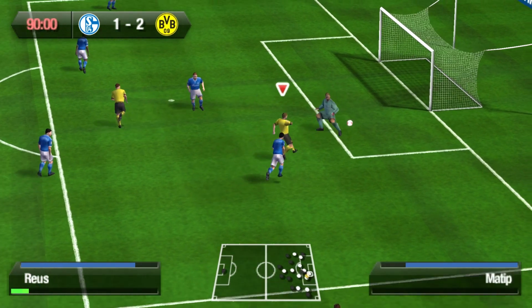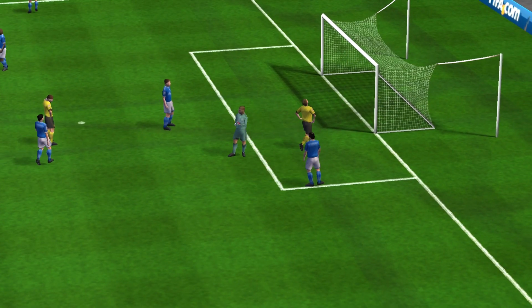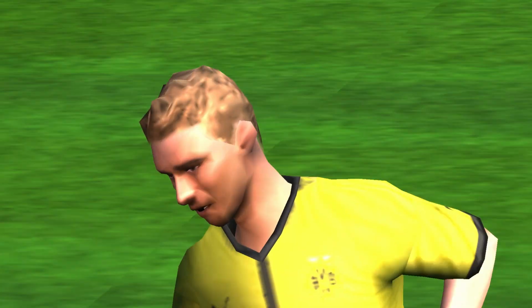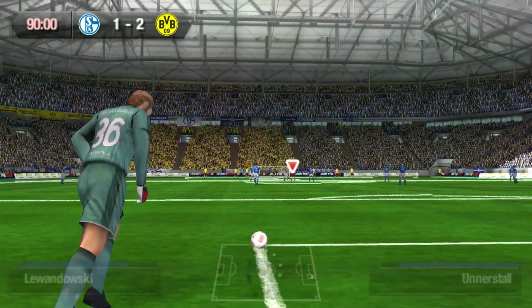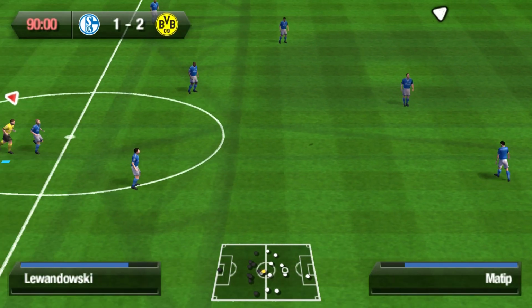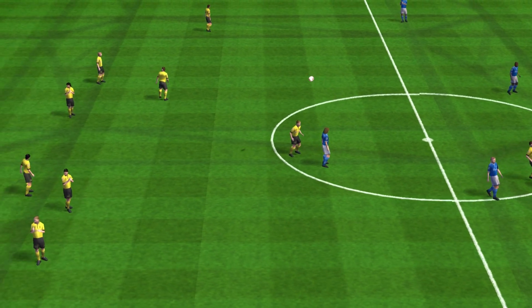Reus into the box with a turn and shot. Left-footed, and it hits the right-hand post again, and it bounces out for a goal kick. Unnerstall with a goal kick. Full time in the Revier derby. Schalke 1, Borussia Dortmund 2.